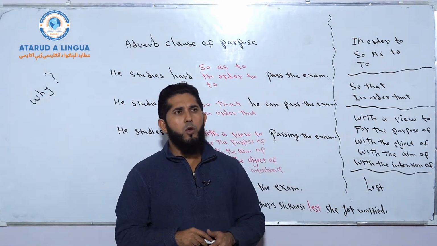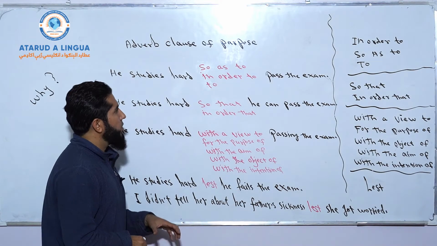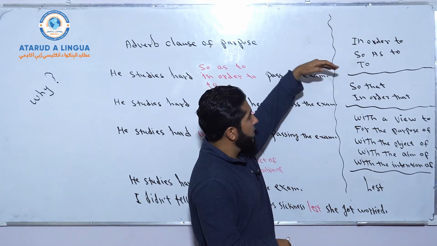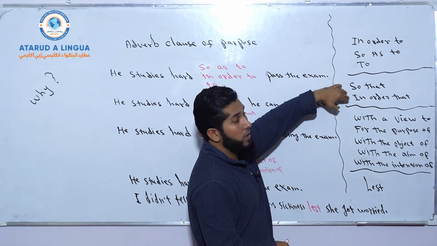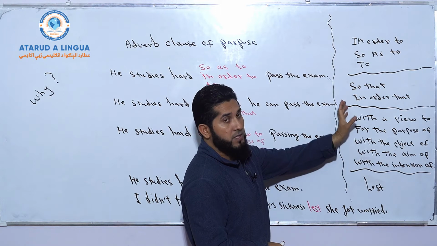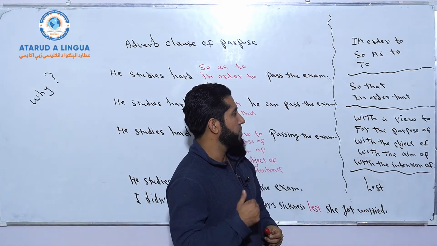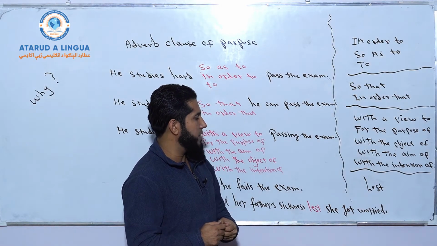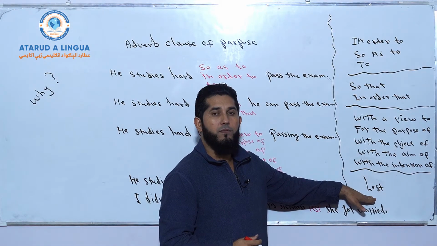Okay. Now look, we have these three words: in order to, so as to, and to. And we have these two words: so that or in order that. And then we have these phrases: with a view to, for the purpose of, with the object of, with the aim of, and with the intention of. And finally we have the word lest.